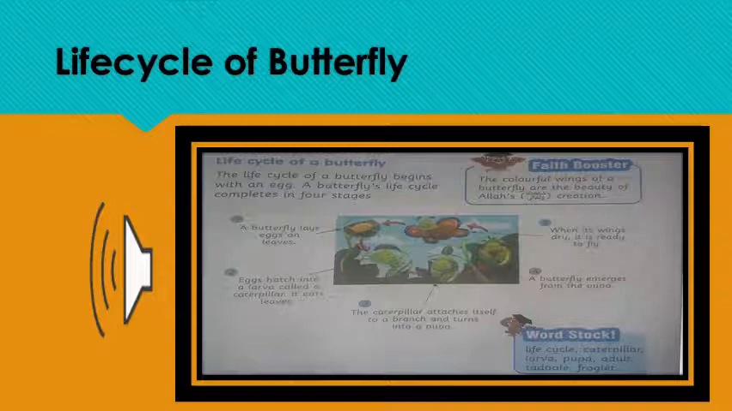So we will repeat the steps. What happened in the first step? Butterfly lays egg on the leaf. What happened in the second? This egg becomes a caterpillar. Third step, caterpillar turns into pupa. Fourth, pupa turns into a butterfly.